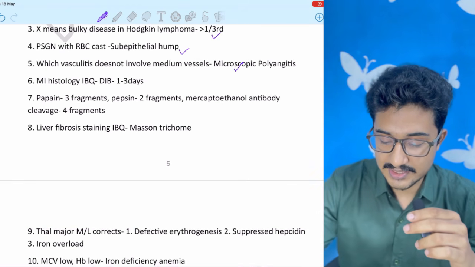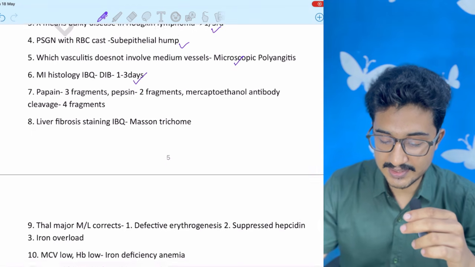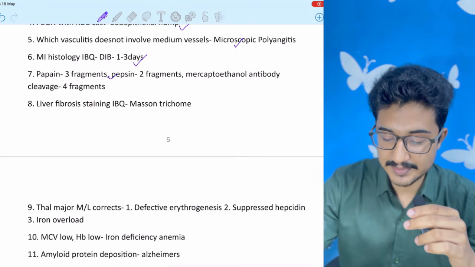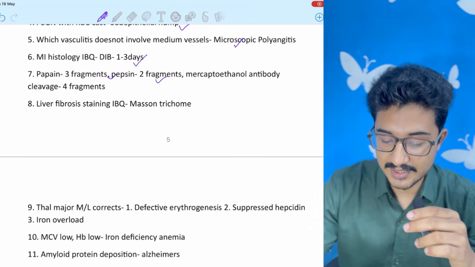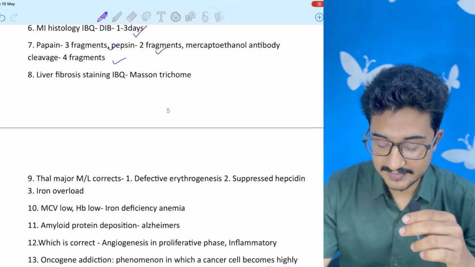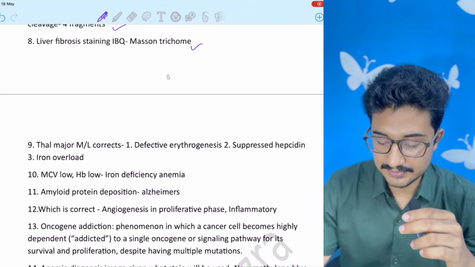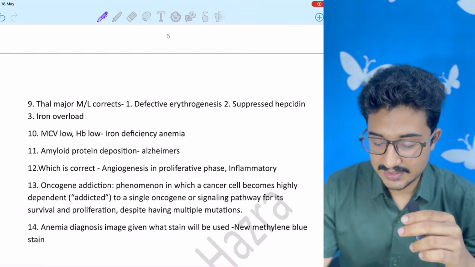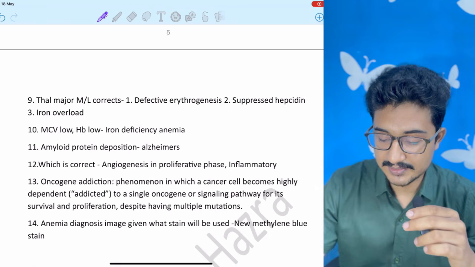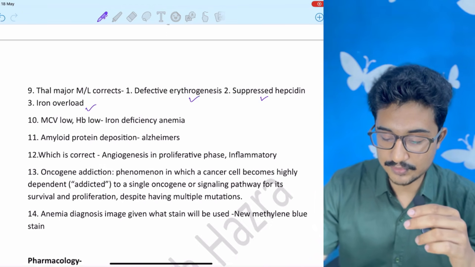In my histology, it is present in my digital image bank. It was directly from Robbins, 1 to 3 days. Papain, 3 fragments, pepsin, 2 fragments, and mercaptoethanol, 4 fragments. It breaks the antibody. Liver fibrosis, Masson's trichrome, image based question was there. Thalassemia major, multiple correct: defective erythrogenesis, suppressed hepcidin, iron overload.